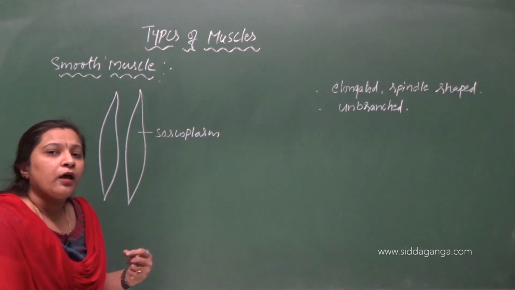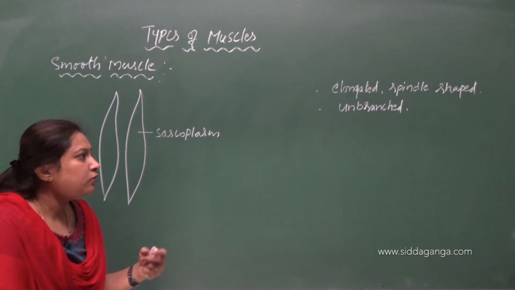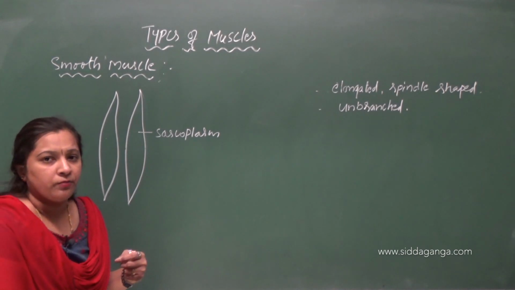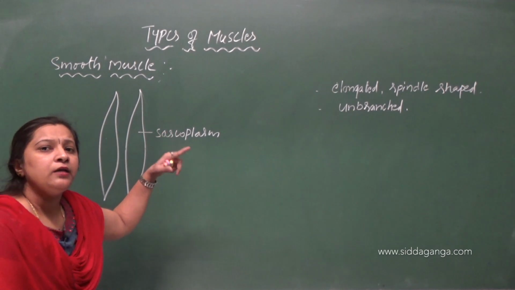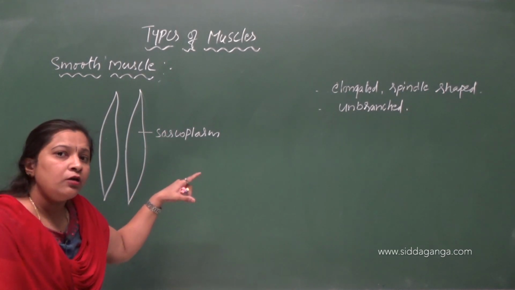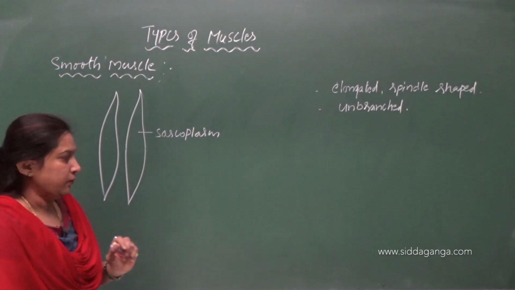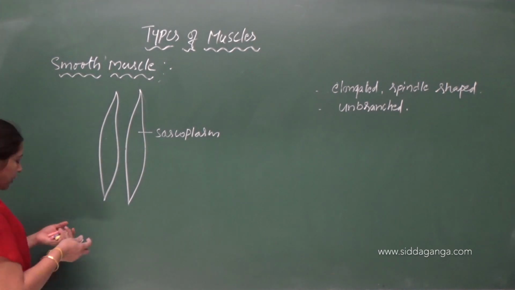So here the endoplasmic reticulum is called sarcoplasmic reticulum. Cytoplasm is sarcoplasm, plasma membrane is sarcolemma. And what about the nucleus?